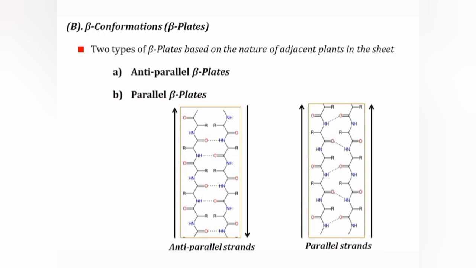In beta pleated sheets, there can be anti-parallel or parallel sheets, as you can see in this diagram also. Right-handed or left-handed sheets are normally found in beta pleated structures, which are again joined with the help of hydrogen bonds between them.